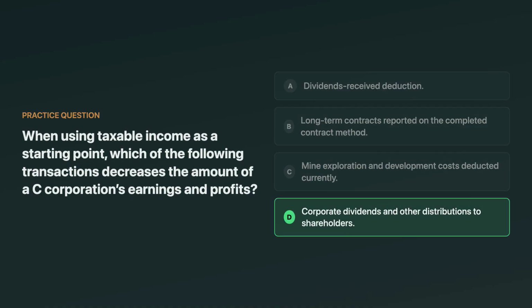The answer is corporate dividends and other distributions to shareholders. Those payouts reduce E&P because E&P tracks the corporation's ability to pay dividends. A tempting wrong answer is the dividends received deduction because it reduces taxable income. But E&P adjustments don't automatically follow taxable income deductions the same way.